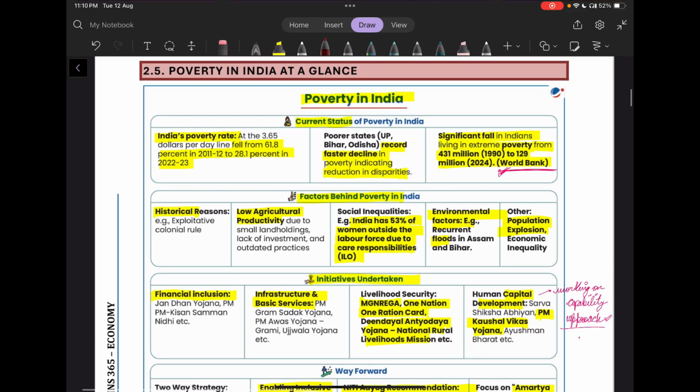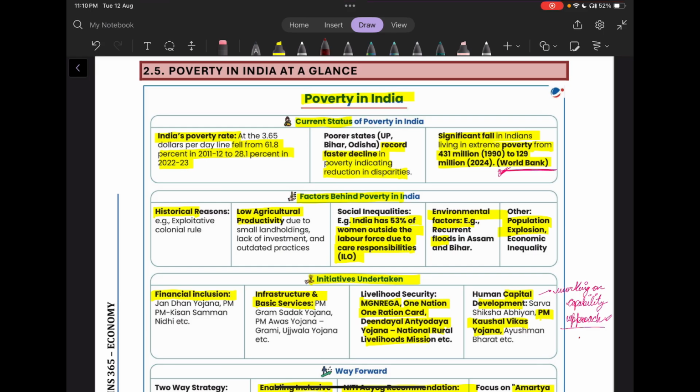Then the next topic is poverty. Poverty in India. So what is the current status? In India, the poverty rate fell from 61.8% in 2011-12 to 28.1% in 2023-24. So there has been a fall in the poverty rate. Then the poorer states like UP, Bihar, Odisha recorded a faster decline, which also indicates a reduction in disparities.